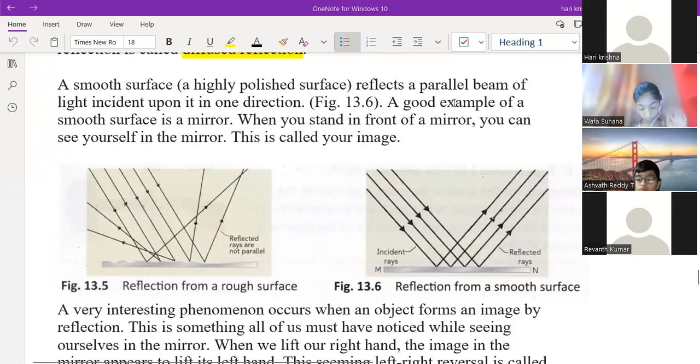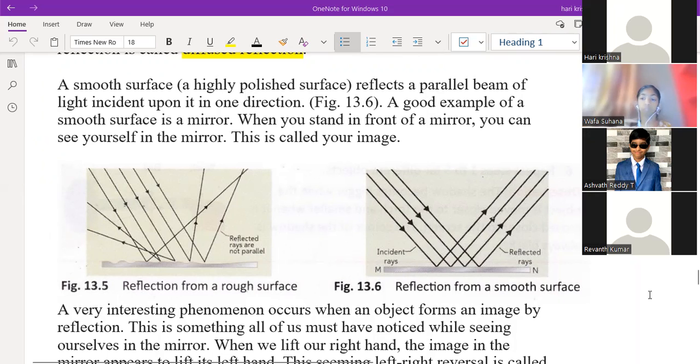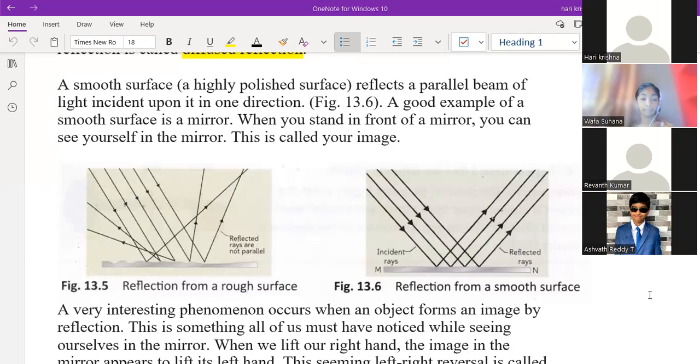Next, Ashwat, what is the meaning of reflection of light? Sir, when an incident ray falls on an object, it bounces back in another direction, sir. It's called reflection.